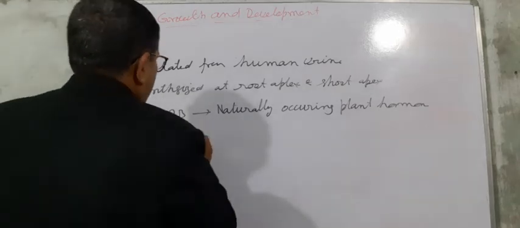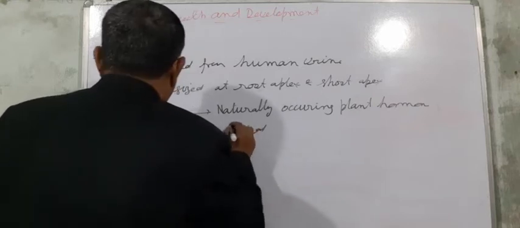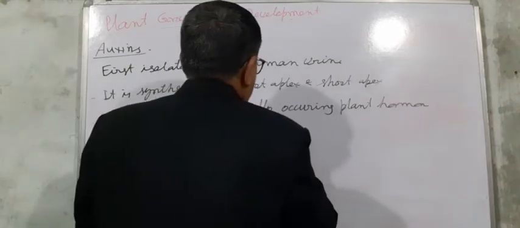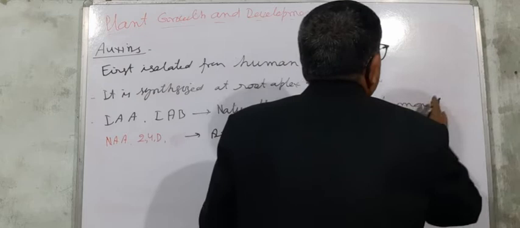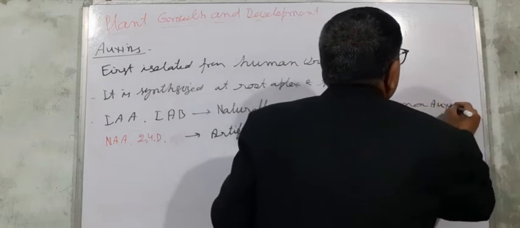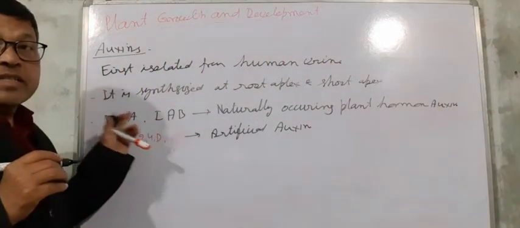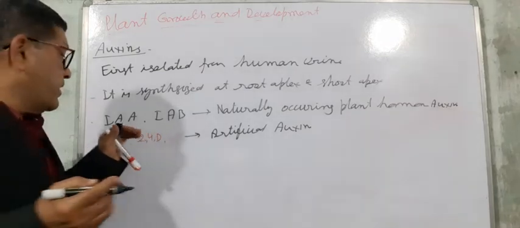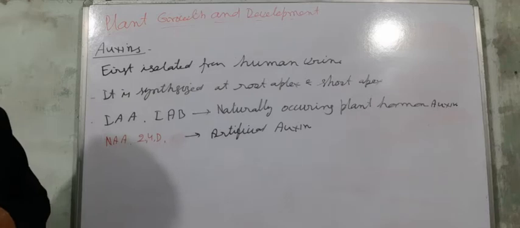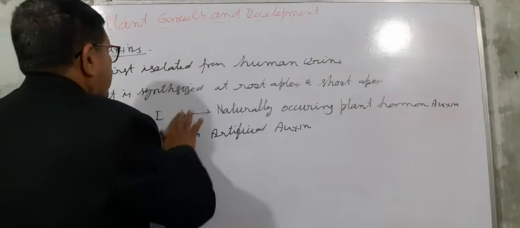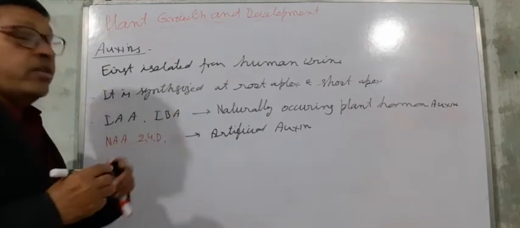These are the artificial auxins. Actually, this is about plant hormones, and we are studying the auxins. Naturally occurring auxins are IAA and IBA, indole acetic acid and indole butyric acid.